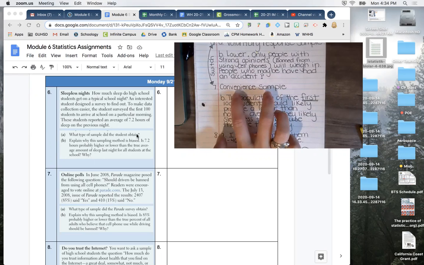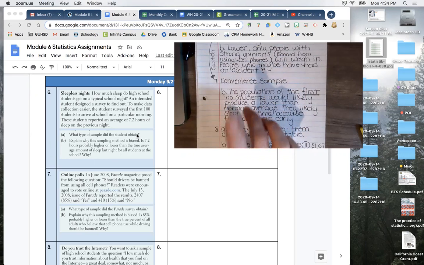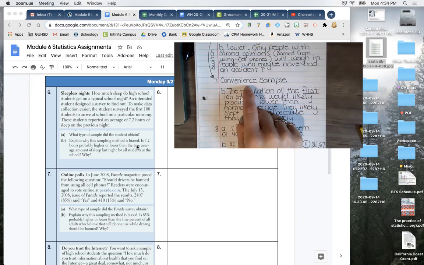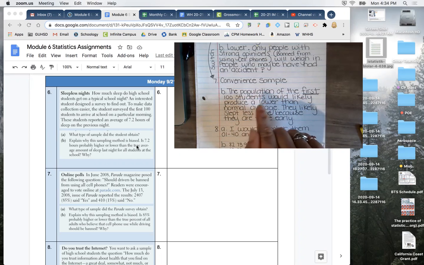And the reason that I know that it's a convenience sample is because they stood out in front and gathered data from the first 100 students to arrive to school. Explain why this sampling method is biased. Well, here is the deal with this one. Convenience sampling always leaves out part of the population, but on top of that, this is the first 100 students that arrived to school, and that's likely to produce a lower than normal average since they probably slept less time.